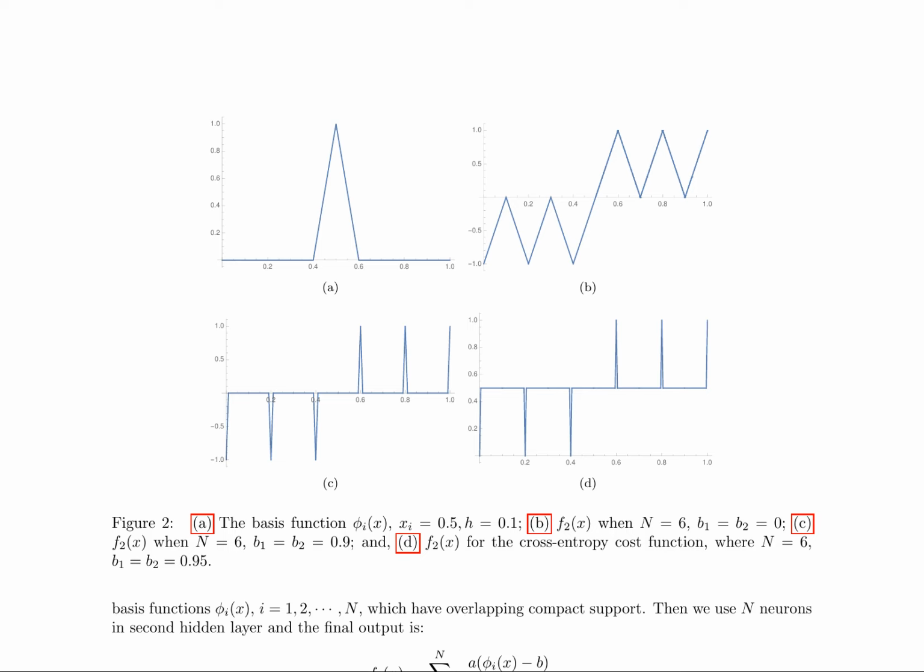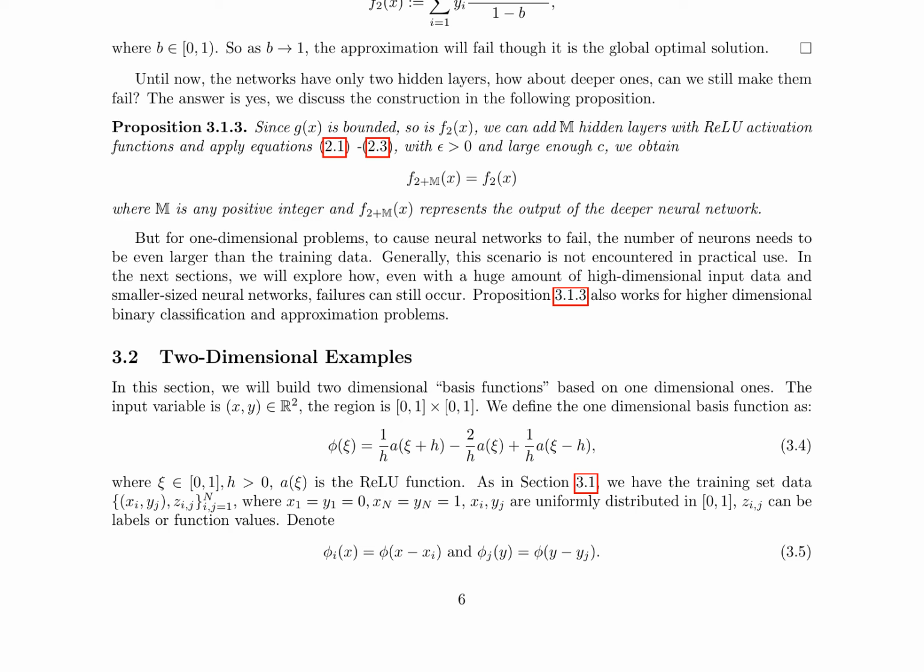The output of the first hidden layer is used to build basis functions phi_i(x), which have overlapping compact support. The final output is f2(x) = sum from i = 1 to n of yi a(phi_i(x) + b) - 1 + b, where b is an element of (0, 1). Proposition 3.1.3 demonstrates that even with global optima, the approximation can be very poor by adding m hidden layers with